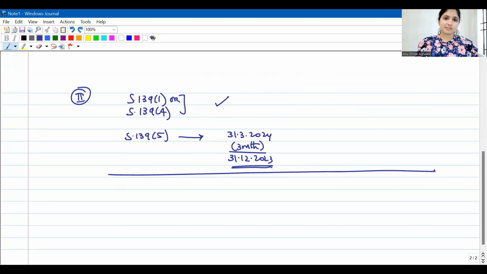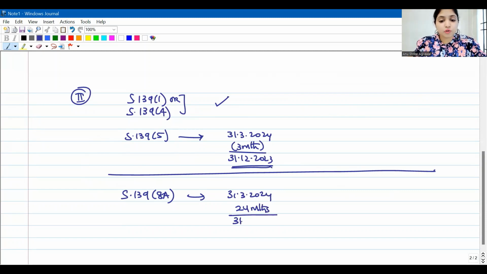Now you want to revise. After this, if you want to revise, you have no option. Again, you will have to revise only through 139(8)(a). Again, 139(8)(a), how much time will you get? You will get 24 months from the end of the assessment year. So 31st March 2024 plus 24 months, you will get time till 31st March 2026.